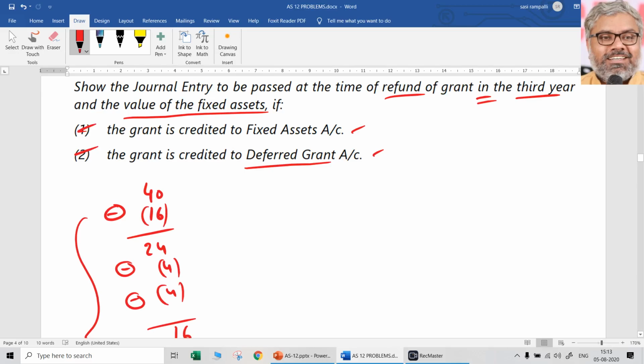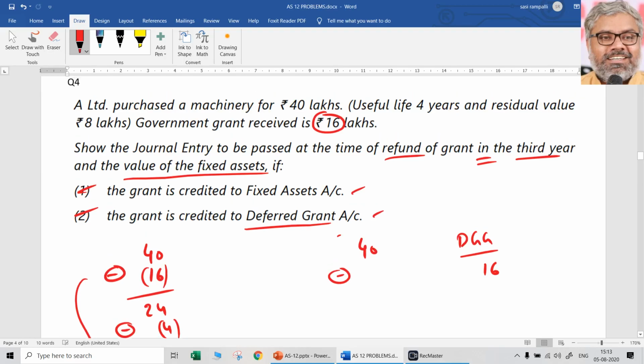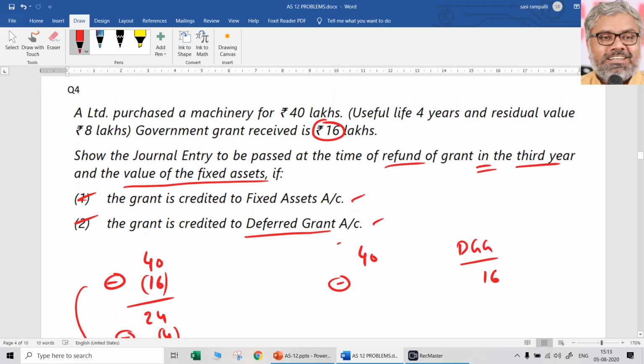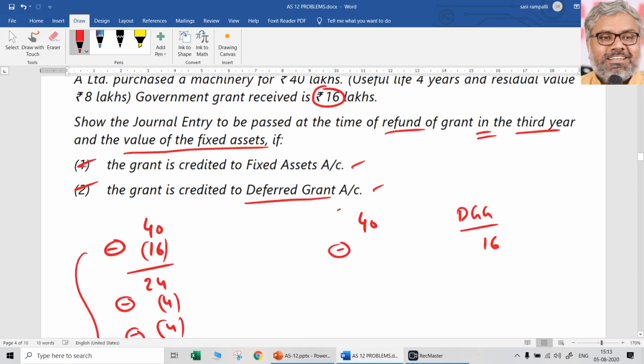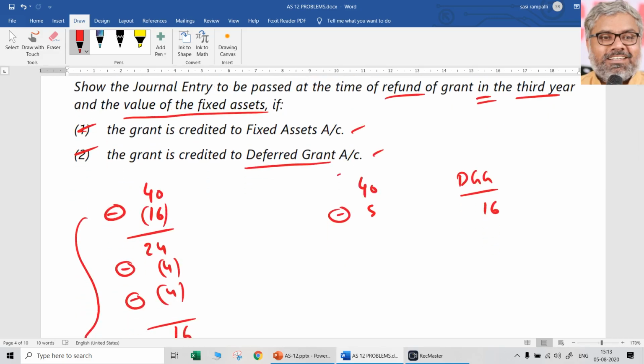Second case, if the grant is credited to deferred grant account, then the situation is different. Then original fixed asset remains 40 lakhs only. There is a deferred government grant account separately, that is 16 lakhs. Now, in the first year, depreciation has to be provided: 40 lakhs minus 8 lakhs divided by 4. That means 8 lakhs depreciation in the first year. So asset becomes 32 lakhs. And this 16 lakhs has to be recognized over 4 years. That means 4 lakhs would have been already credited to P&L account in the first year.